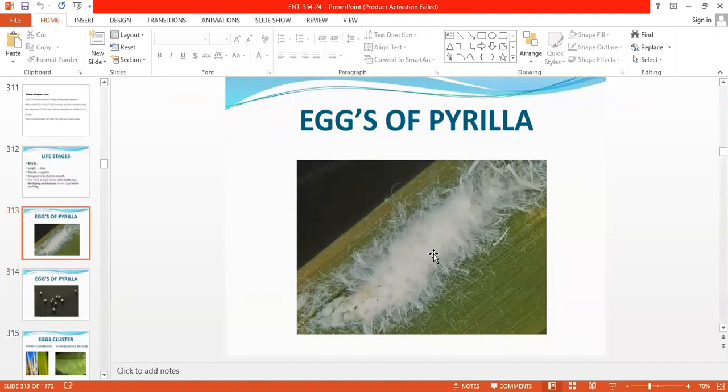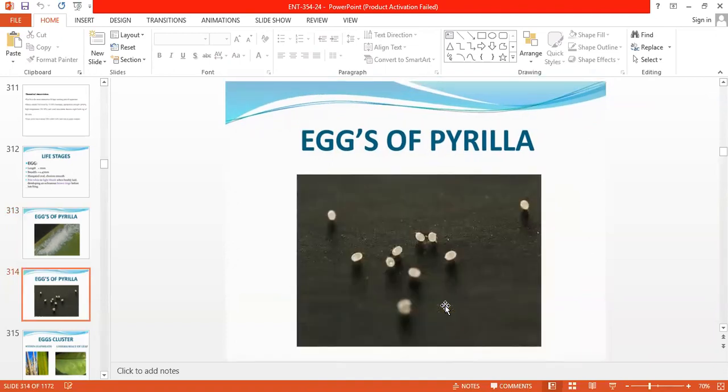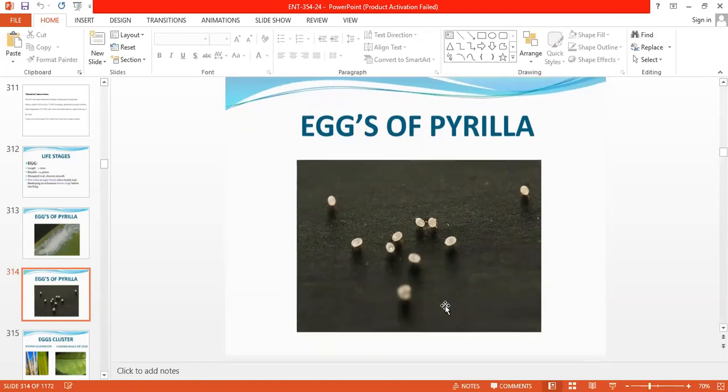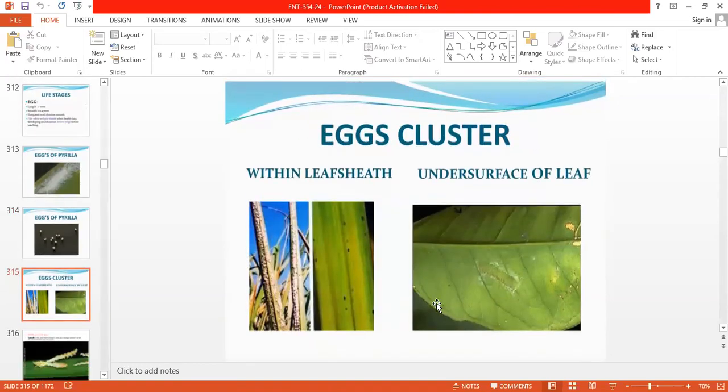The adult female of the sugarcane Pyrilla covers the eggs after deposition, and these white cottony waxy filaments protect the eggs from biotic factors. So these are the eggs on the under surface of the leaves and within the leaf sheath.